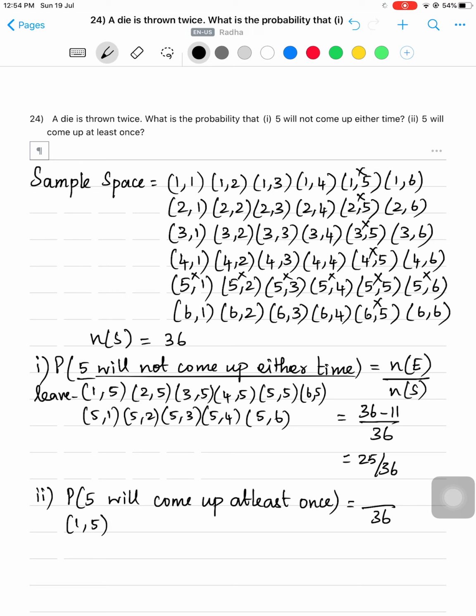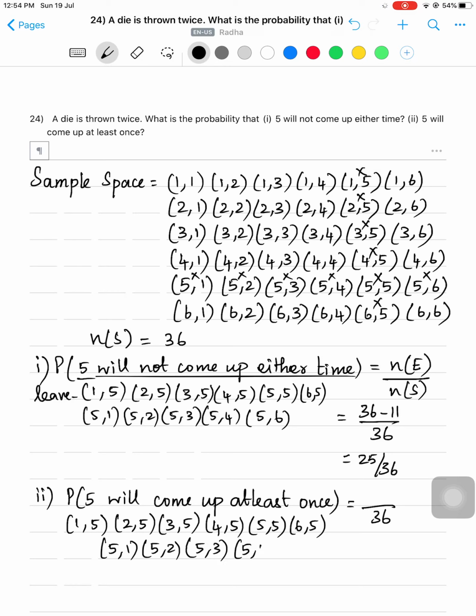Now all this whatever we left, now we should take. That is 1, 5, 2, 5, 3, 5, 4, 5, 5, 5, 6, 5, 5, 1, 5, 2, 5, 3, 5, 4 and 5, 5. Not 5, 5, already we have taken. So 5, 6. So how many are there? Here you see there is 1 5 everywhere, and here there are 2 5, and here there is only 1 5, and again here all that you have 1 5. So how many elements are there with 5? So 11 by 36. Is it clear, children?